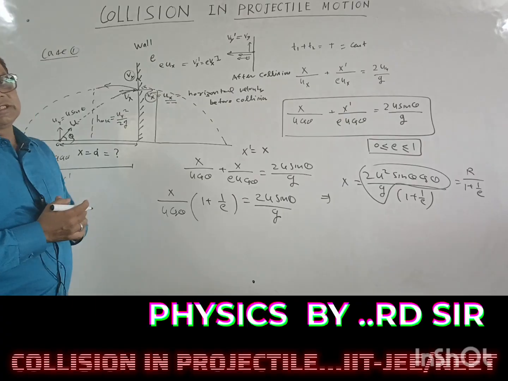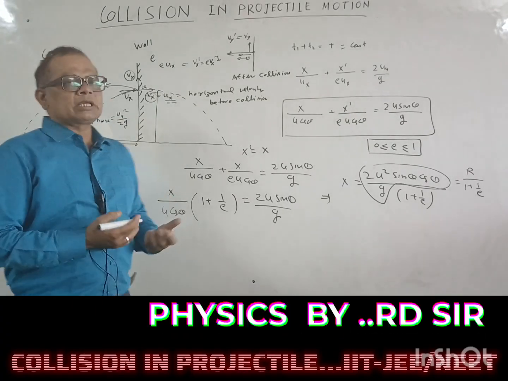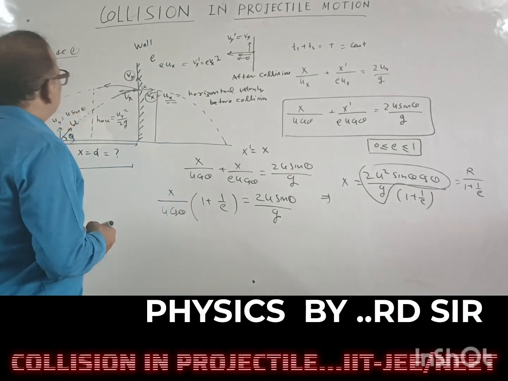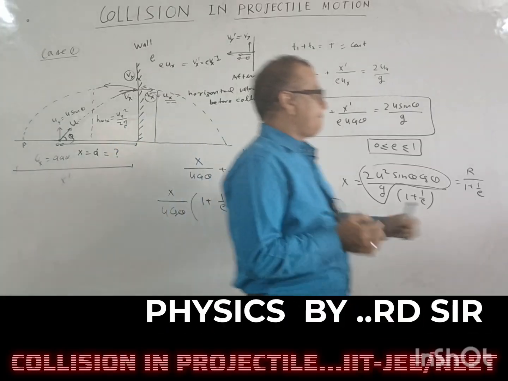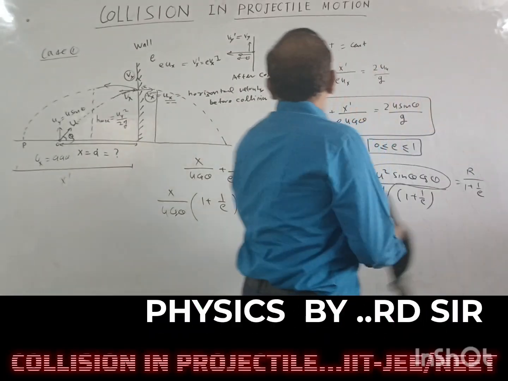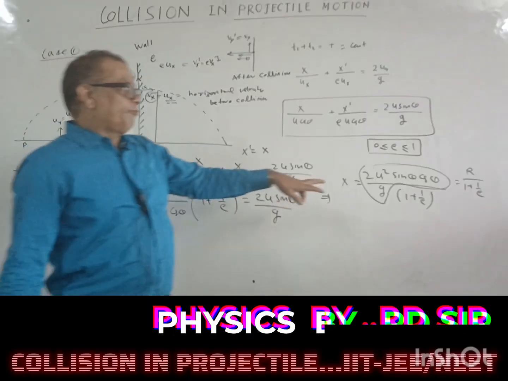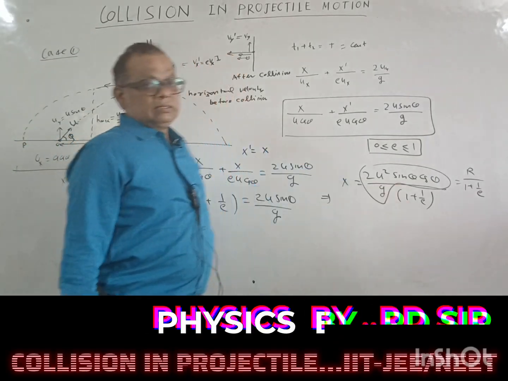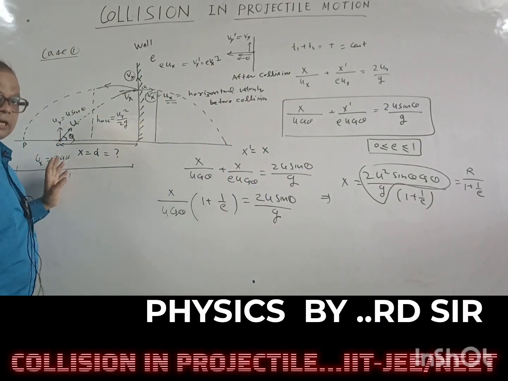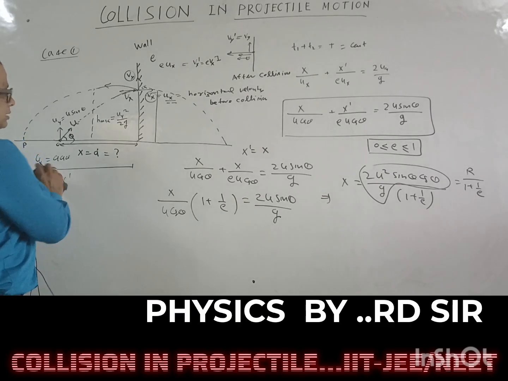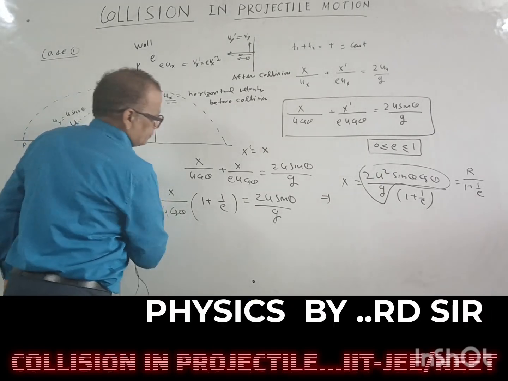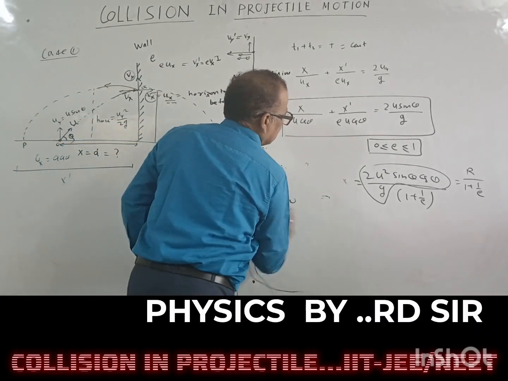So using this way. Now we take another case too: if the collision is elastic, then we take e equal to 1, so we can find x. Understood? Now we are taking another case.